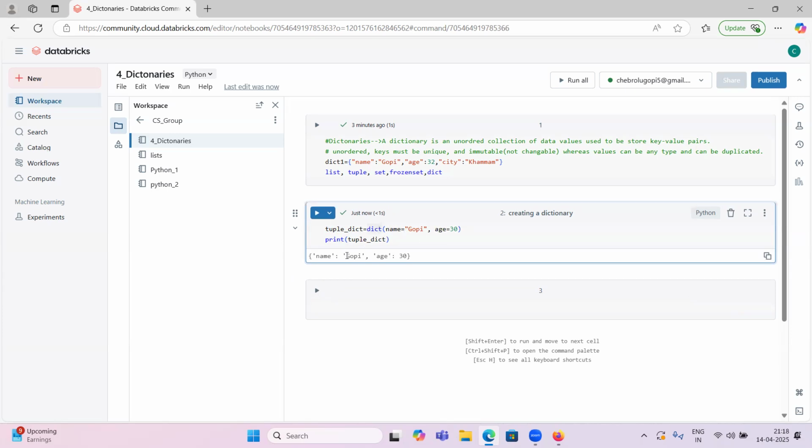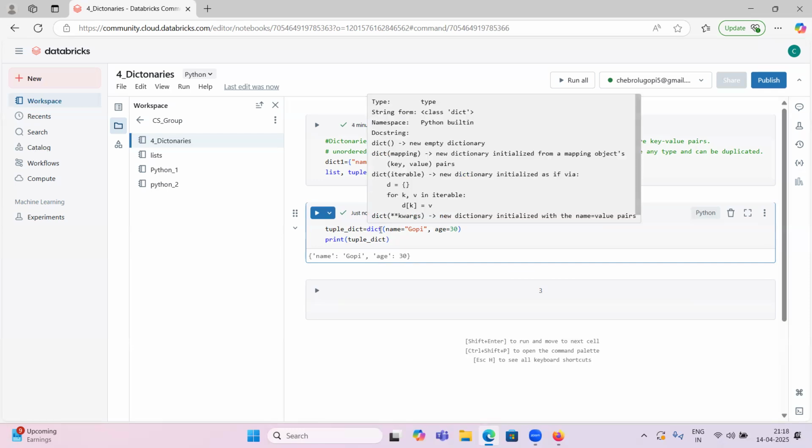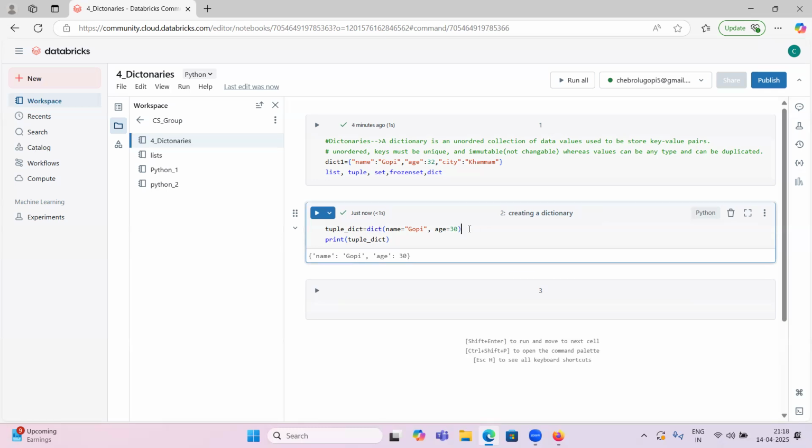So if I print the dictionary, name and age were earlier separated by comma, and they were assigned. Now they are separated with colon, if you see. So now it is the perfect dictionary format. So we can use the dict constructor to convert other types to this one.